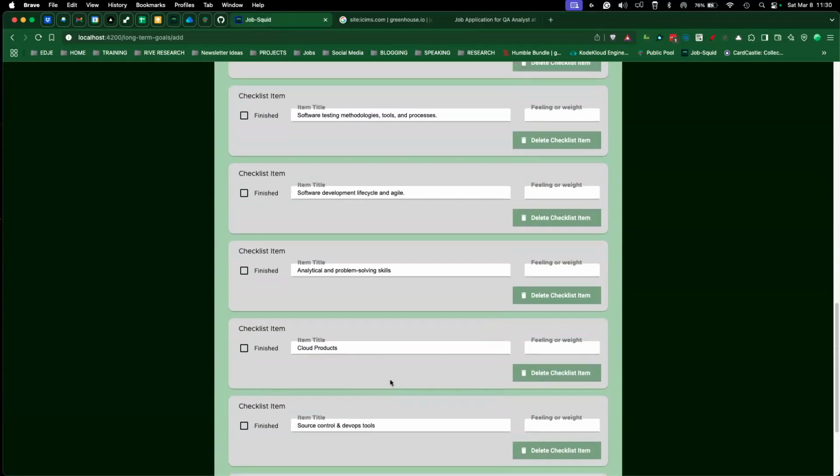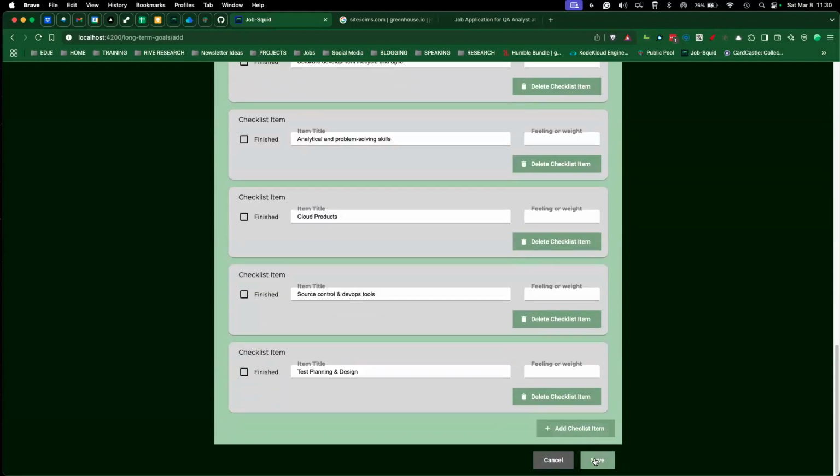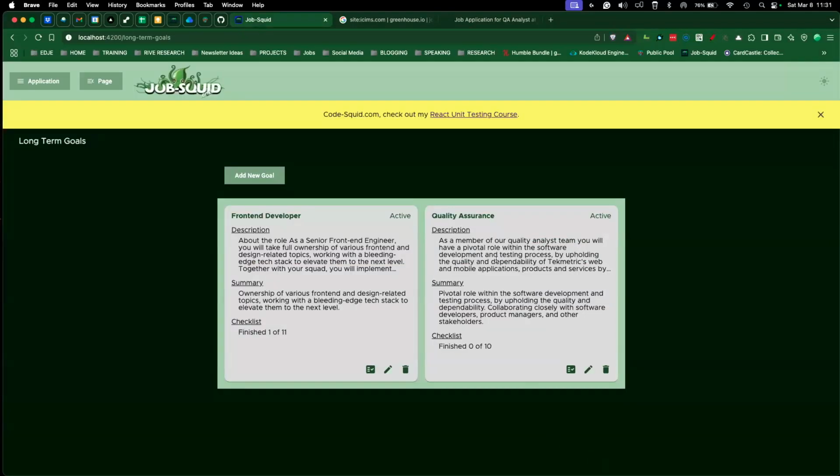Okay, if I've done any of these, I can come in, I can check it finished, and I can weight it. Easy enough. I'm going to save this, and notice it's in here. Okay, it's going to sort alphabetically. So when you come back in, depending on how long your list is, I would recommend 2 to 5. Okay, I recommend going past that, but this is yours. You can do with it as you like. We can delete these. Kind of scary. It's gone when you delete.